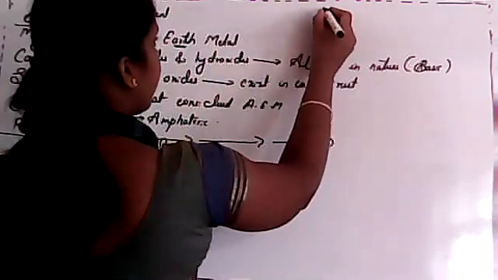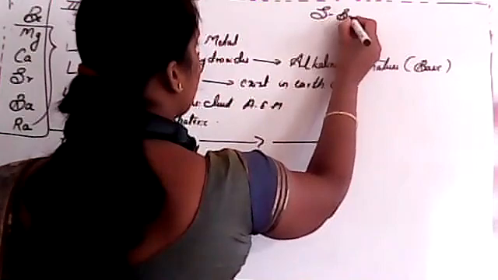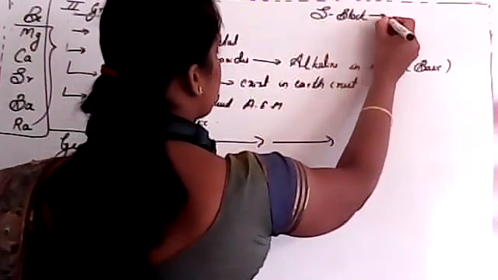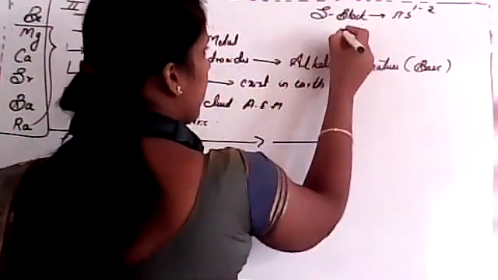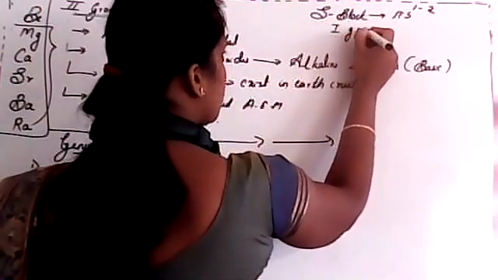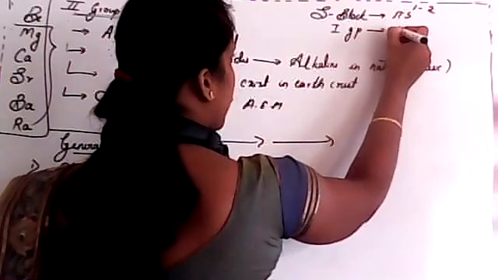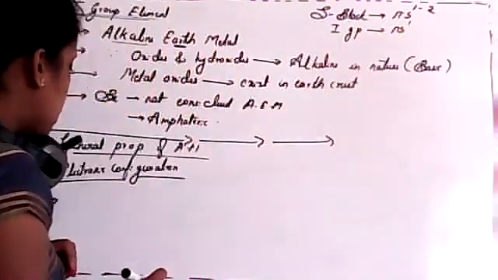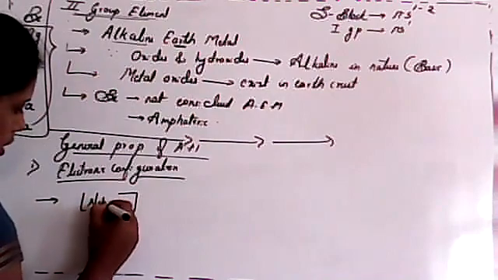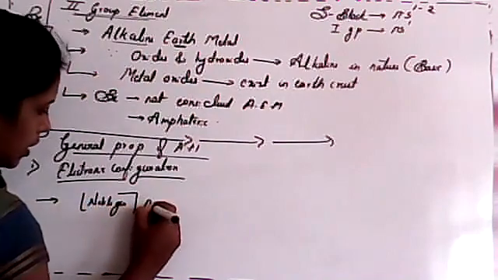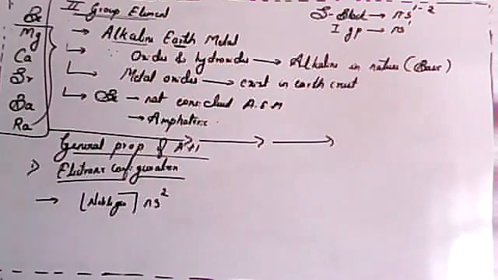We know for an s block element, the general electronic configuration is ns1 to 2. For the first group it is ns1. What about the second group, students? You have to write it as noble gas ns2, 2 electrons.